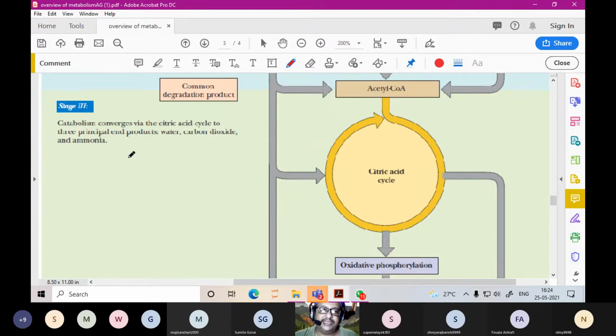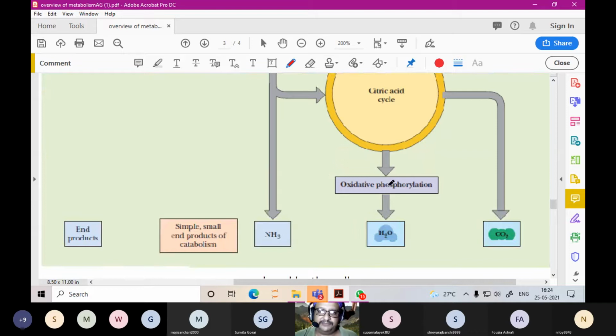And then stage 3 of catabolism. Catabolism converges by the citric acid cycle to three principal end products: water, carbon dioxide, and ammonia. So acetyl coenzyme A enters into the citric acid cycle. This is the entry point of your protein, lipid, as well as carbohydrate metabolism.